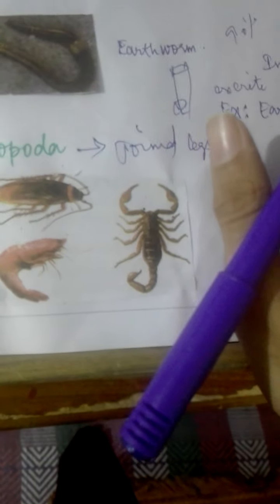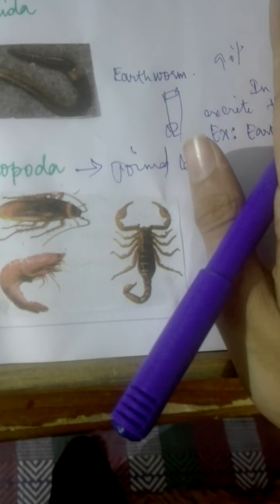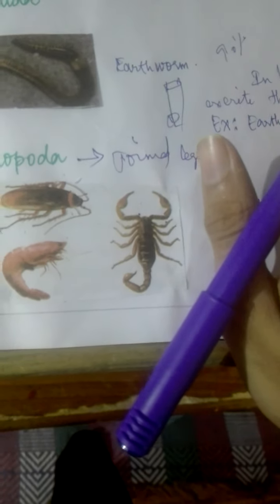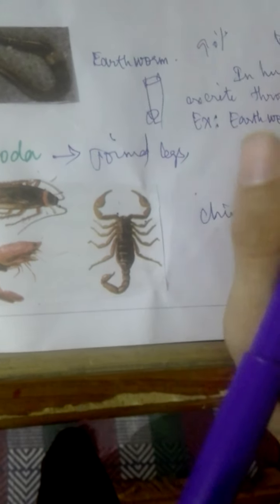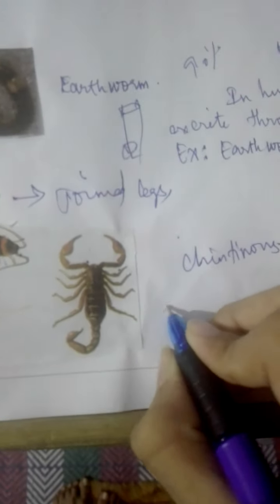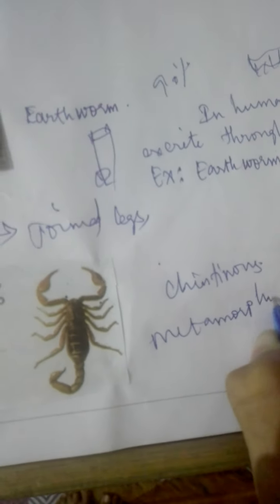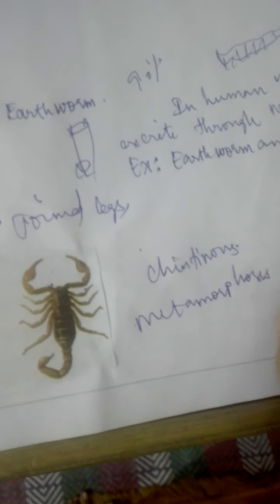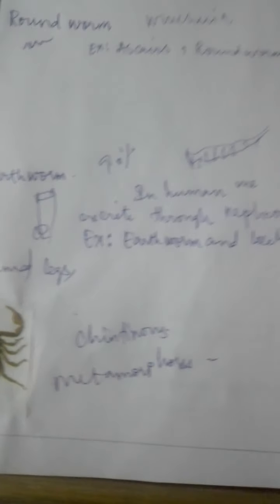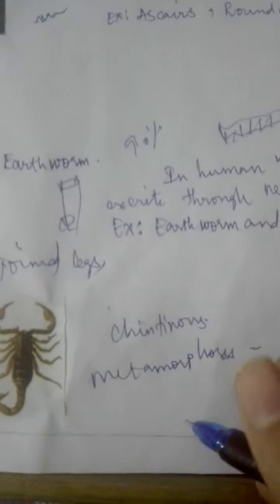Reproduction: sexes are separate, fertilization is internal, and they undergo metamorphosis. Children, metamorphosis, small larva. You know the butterfly, children. In the 7th or 8th class you learned metamorphosis.